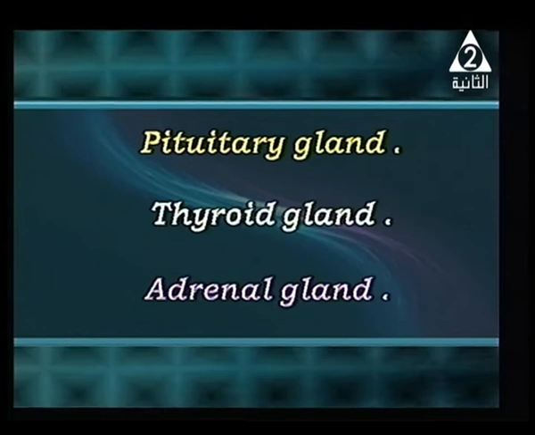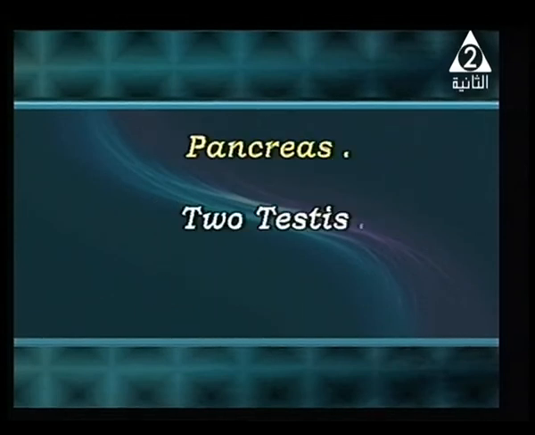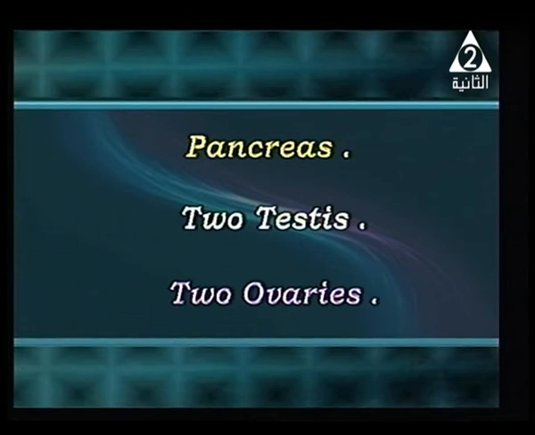Pituitary gland, it is found where? In the brain. Thyroid gland is found where? On the neck, definitely at the upper part of the trachea. Adrenal gland is found on, yes, excellent, found on the two kidneys, the upper part of the two kidneys. The last piece of information here is pancreas, and we said it is considered as what?